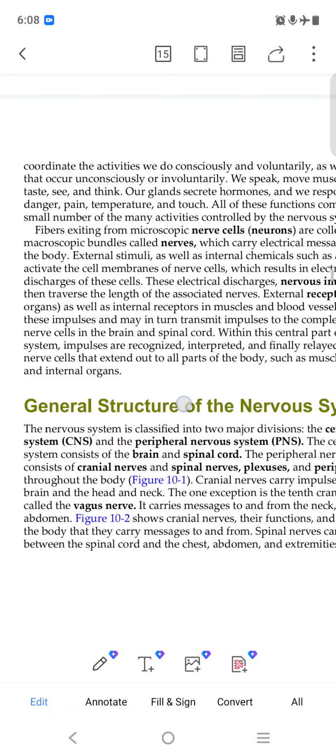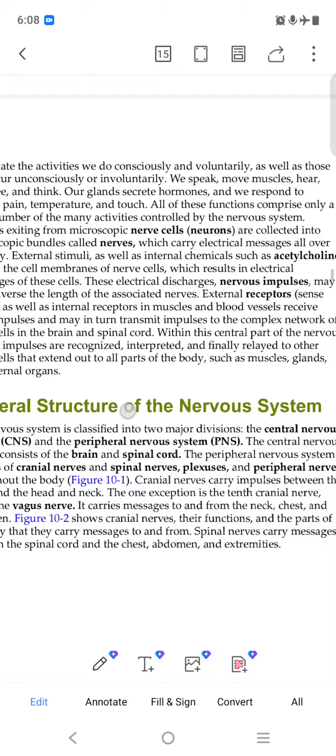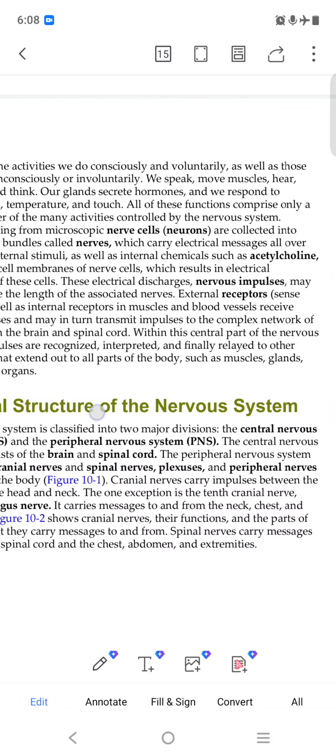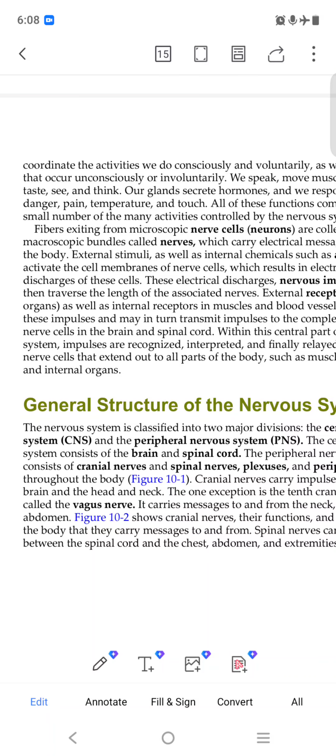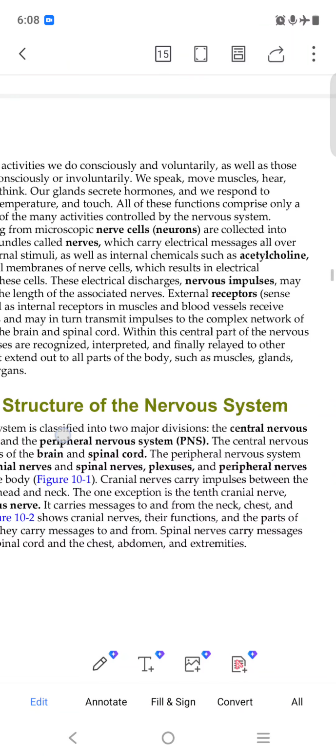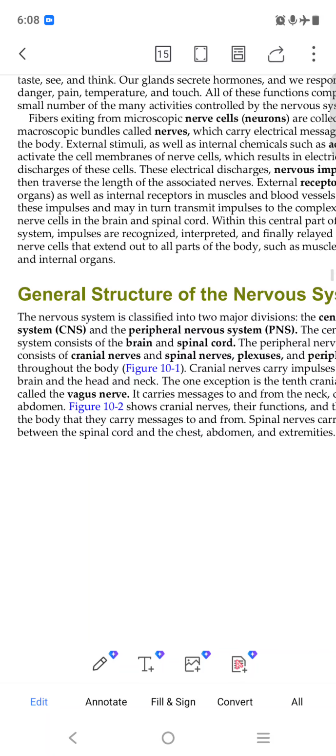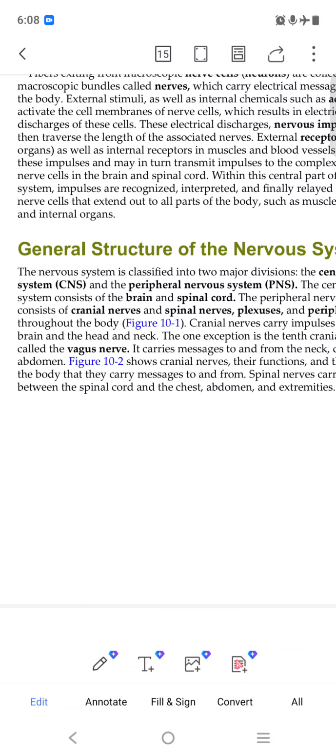So the external receptor is a sense organ. External receptor means receptor, it is a sense organ. As well as internal receptors in muscles and blood vessels receive the impulses. We will see this in the picture in detail.